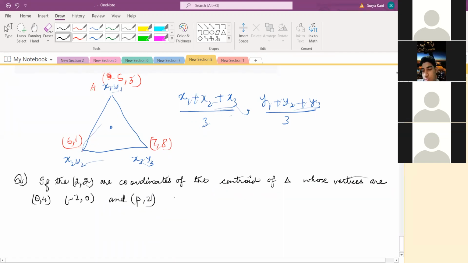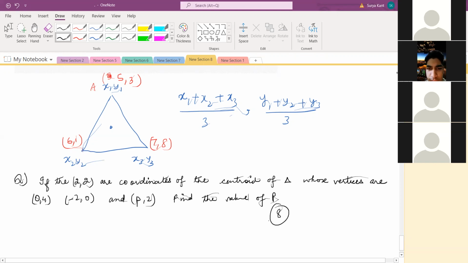Find the value of P. Sir, it's 8. So it's 8.